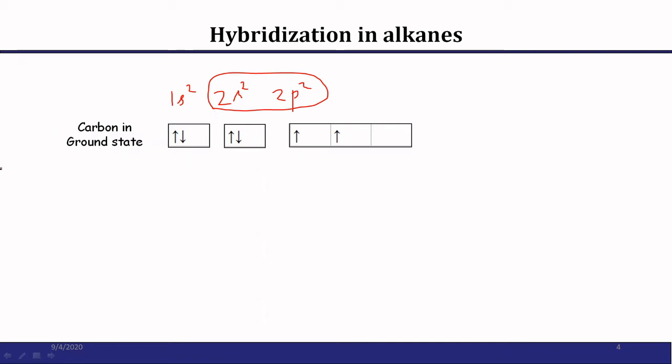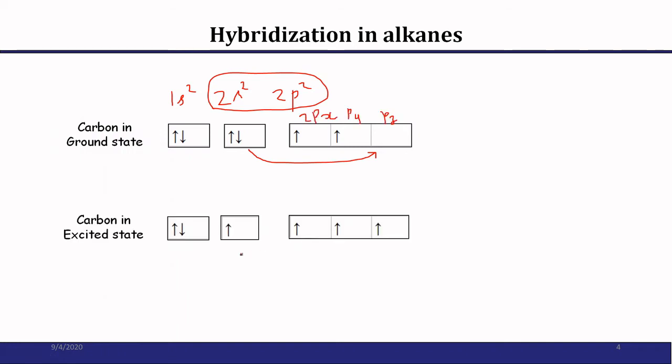But when energy is applied in the form of heat or light, one of the electrons in the 2s orbital is excited to a higher energy state. This is referred to as the excited state. So in the excited state, carbon has a different electronic configuration, 1s2, 2s1 and 2p3.